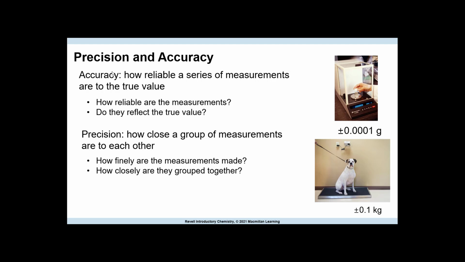So you may do an experiment, and this happens all the time, you may measure and remeasure three times, and your answers are all very close. So you think that you're correct in your experiment, only to not get that part graded well because you're actually very far from the real answer. But your precision was good because all your values are close to each other.